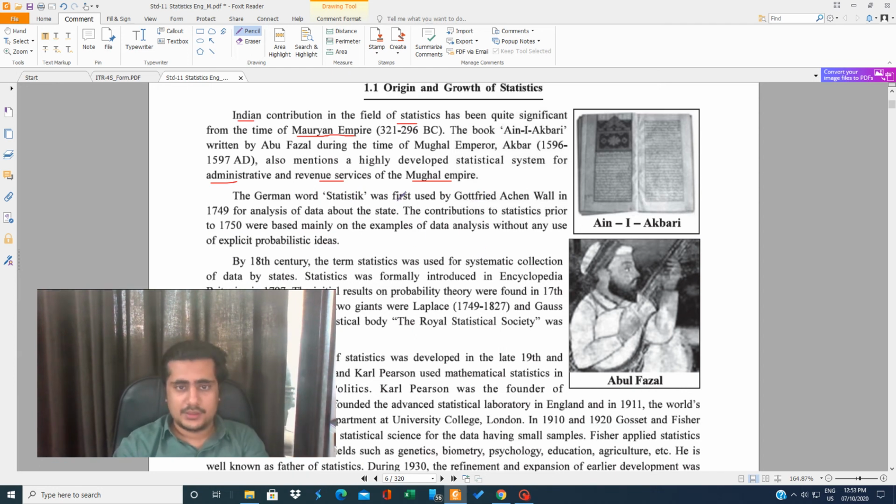The German word statistics was first used by Gottfried Achenwall in 1749 for the analysis of data about the state. So these things, which we call statistics today, existed for so many years, but the name we know as statistics was first used by Gottfried Achenwall in 1749. The contributions to statistics prior to 1750 were basically made as examples of data analysis without any use of explicit probabilistic ideas. It was just to analyze the data, nothing more than that.